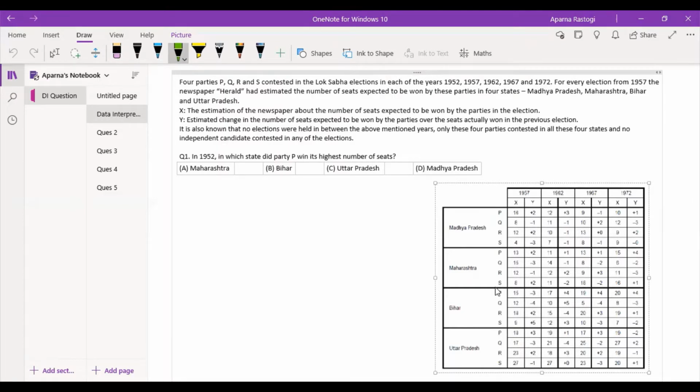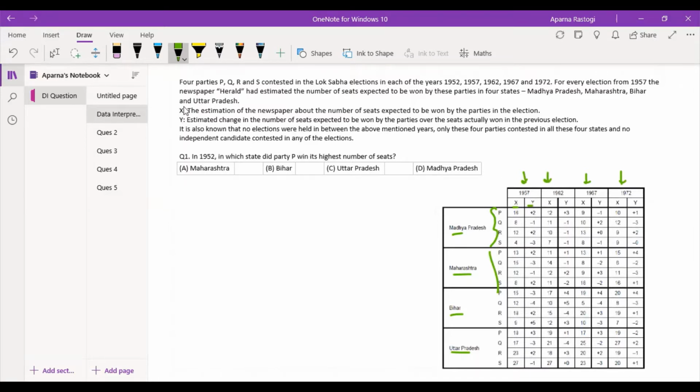So you can look at the table. We have four states over here: MP, Maharashtra, Bihar, and UP. And for each of these states, we have the four parties P, Q, R, S given to us. And we have data about 4 years: 1957, 62, 67, and 72. You can see there are two variables given, X and Y, in each of these. So let us understand what X and Y are, because that is the actual game changer, the crux of this entire question.